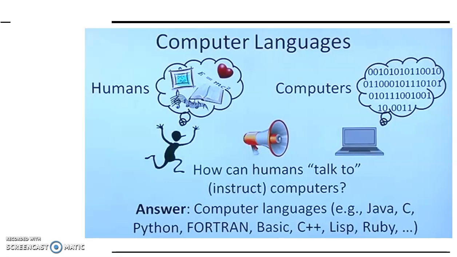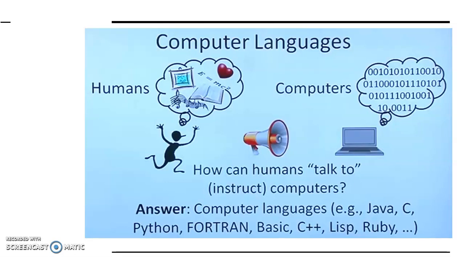You can see in this image, there is a human, and it has its own kind of understandability, whereas a computer is thinking in terms of 0 and 1. What is this 0 and 1? This 0 and 1 is a form of language which is understood by the computer only. Can your computer understand English? No. Can it understand French? No. Can it understand Hindi? No. Okay. So human is capable of understanding this language, whereas a computer can only understand binary language.